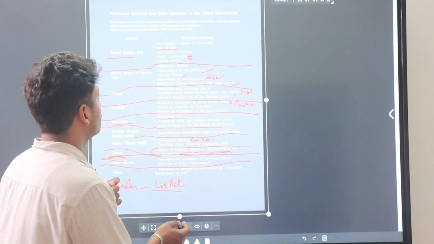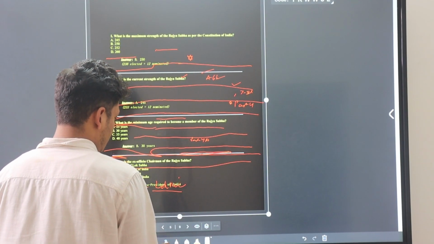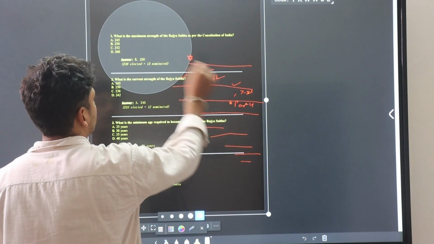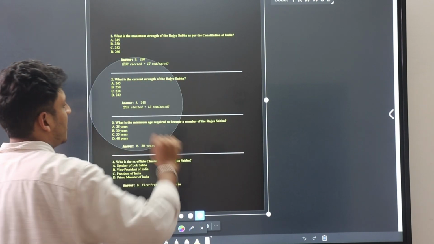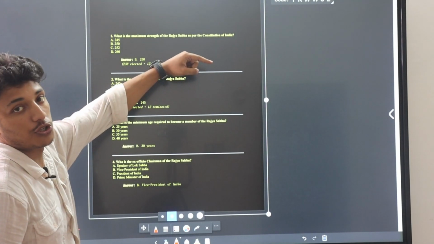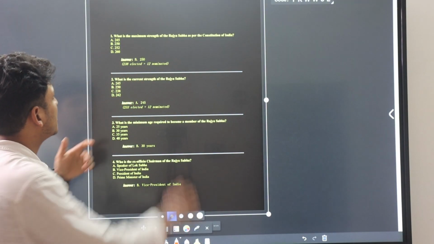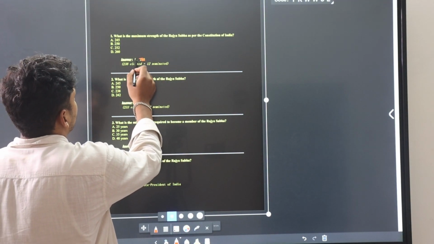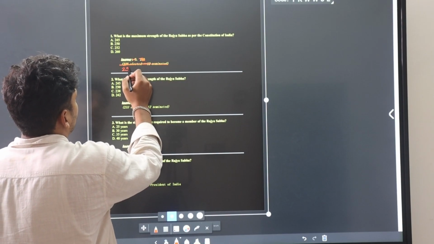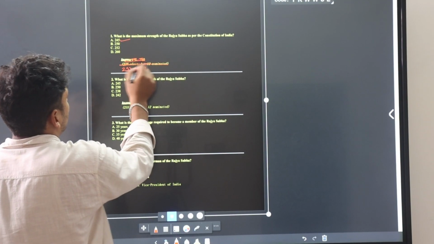Okay, now moving to some questions related to our Lok Sabha, Rajya Sabha and Parliament. First, what is the maximum strength of Rajya Sabha as per the Constitution? As I taught you in the previous class, this is not 250, this is 233 plus 12, which is 245. Okay, please don't go on this answer.